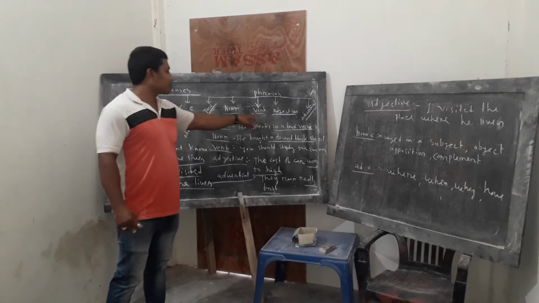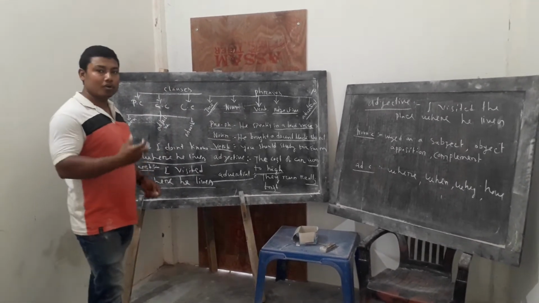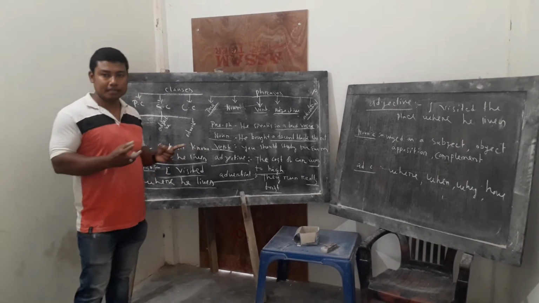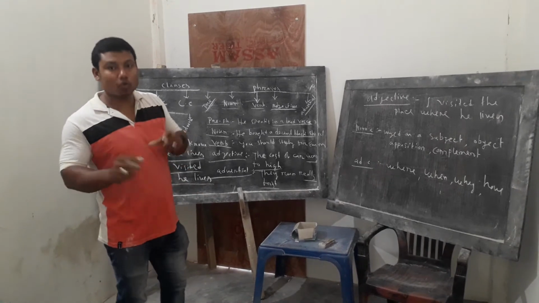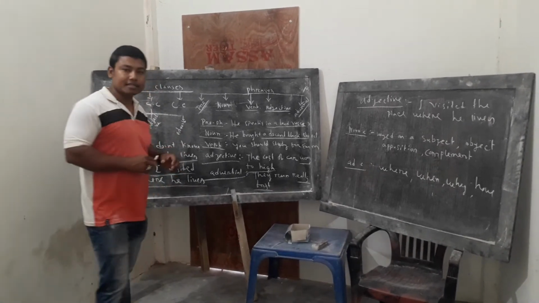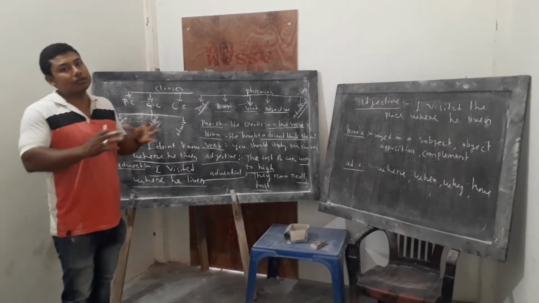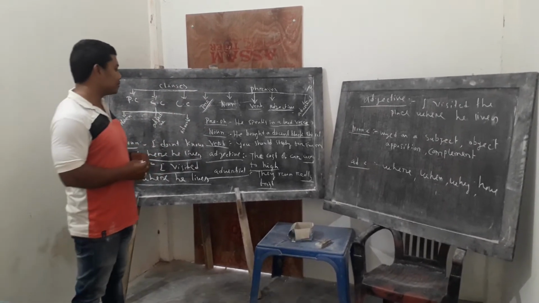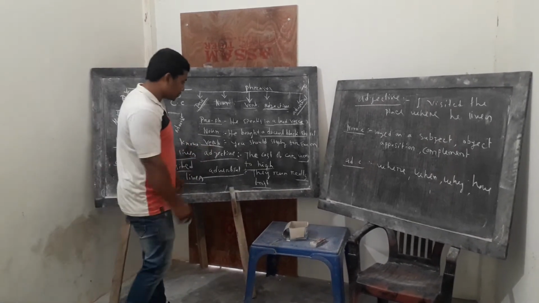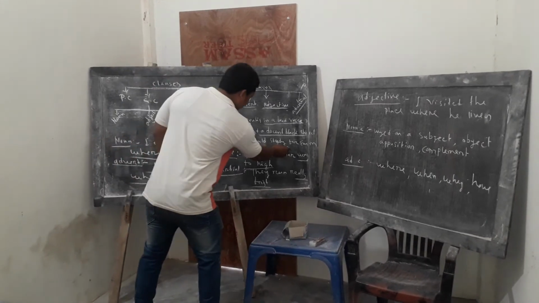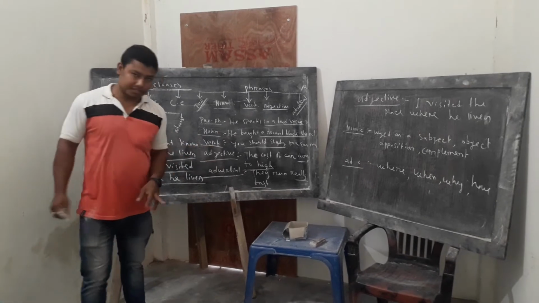Secondly, the verb phrase. A verb phrase is a phrase where words, or a combination of words, both main verb and helping verb, work together to give more information. That is called a verb phrase. Suppose, in this example, you should study. Should study is a verb phrase.